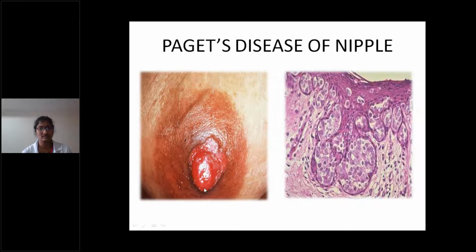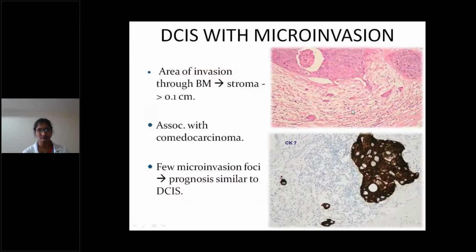This is Paget's disease. We can see scaly crust forming on the nipple, and these are the Pagetoid cells. DCIS with microinvasion is an area of invasion through the basement membrane involving the stroma up to 0.1 centimeter. This microinvasion is associated with comedocarcinoma, and with few microinvasive foci the prognosis is similar to DCIS.